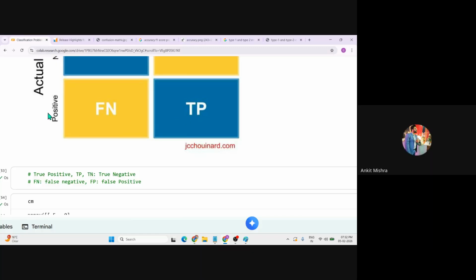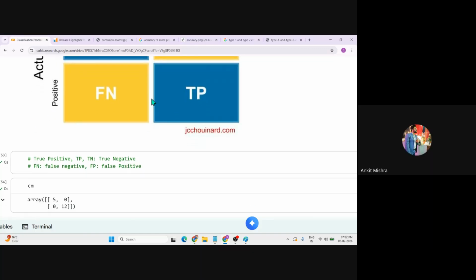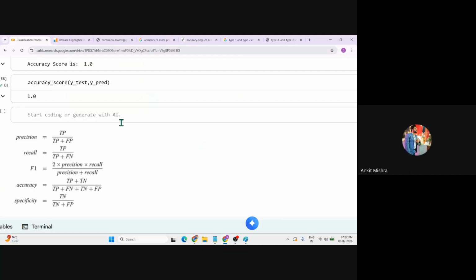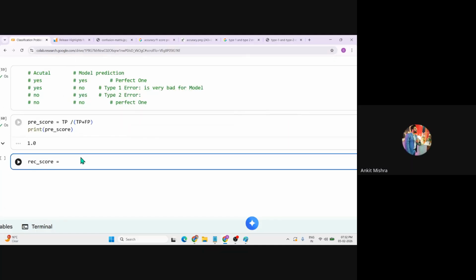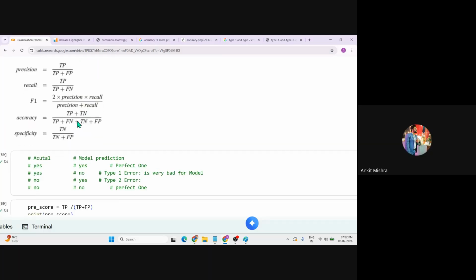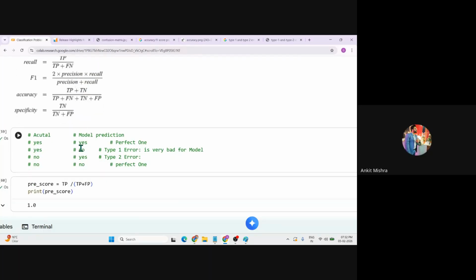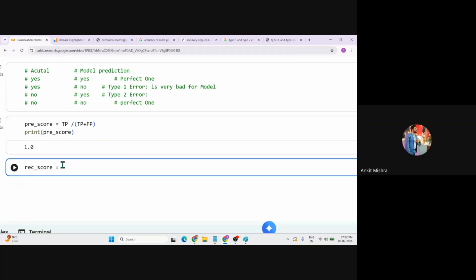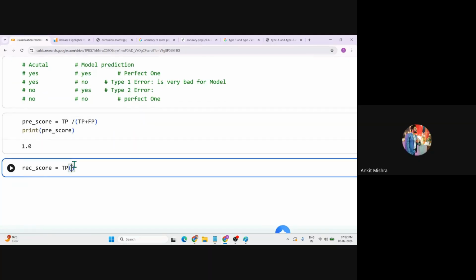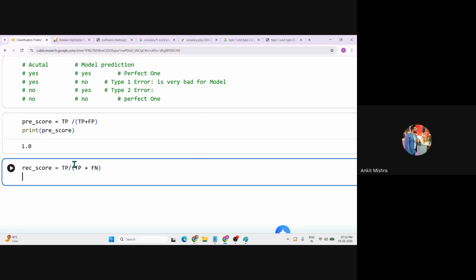That is your overall recall value. So it's TP divided by TP plus FN. You cannot learn or mug up all the formulas. You can just take a reference to print out or get all the values. So it's TP divided by TP plus FN. That is your recall score.